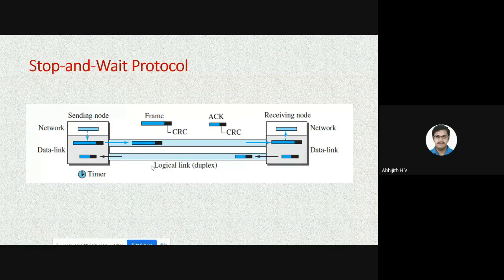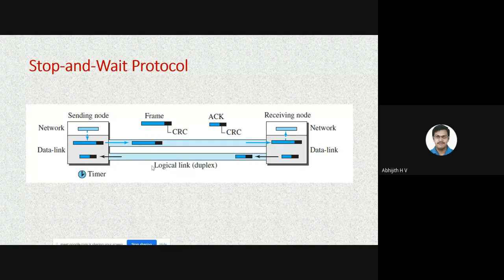Here, you may get one question. When the sender sends the data, it will enter into a blocking state. How long will it stay blocked? If the receiver doesn't receive the data properly, it will not send the acknowledgement.